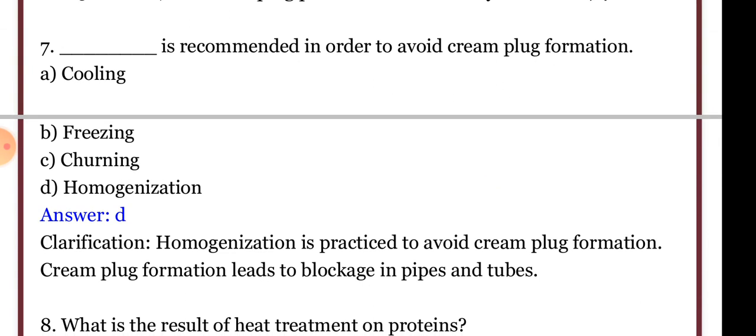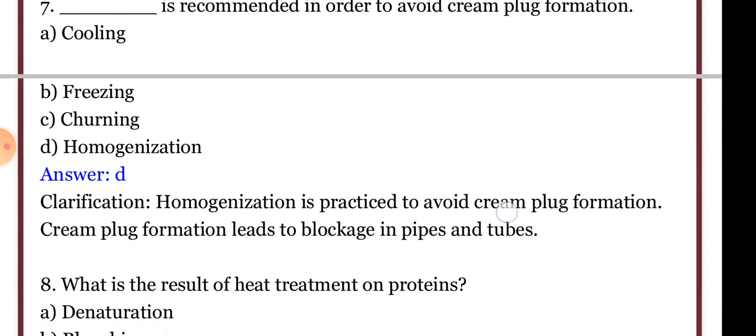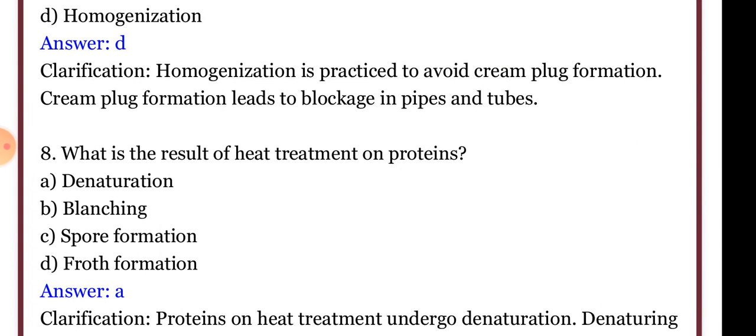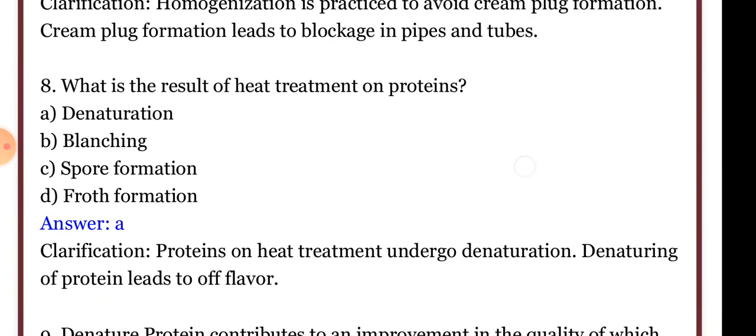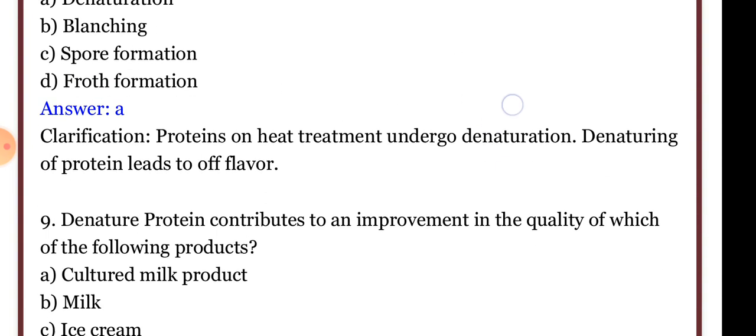Cream plug formation leads to blockage in pipes and tubes. Froth formation is the result of heat treatment on proteins. Proteins on heat treatment undergo denaturation. Denaturation of protein leads to off flavor, and this off flavor is evident when the milk is boiled at a high temperature of more than 90 degrees centigrade.